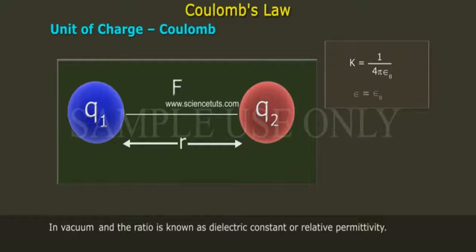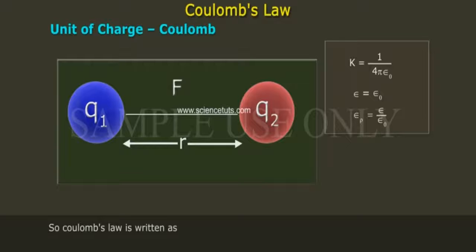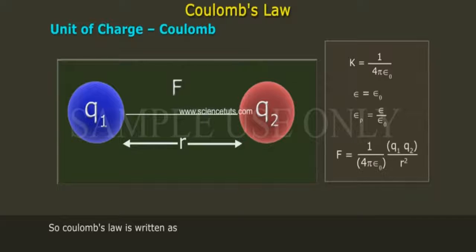In vacuum, epsilon is equal to epsilon naught, and the ratio epsilon r is equal to epsilon by epsilon naught, known as dielectric constant or relative permittivity. So Coulomb's law is written as F is equal to 1 by 4 pi epsilon naught Q1 Q2 by r square.